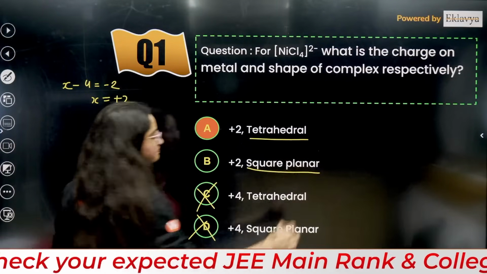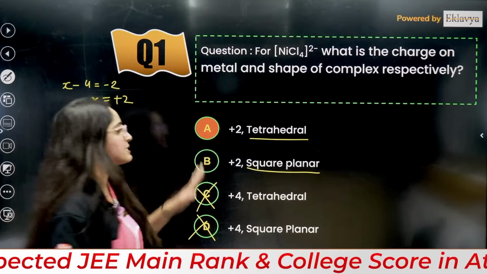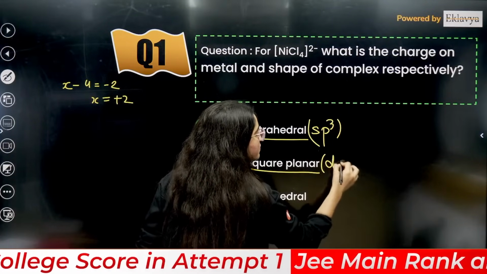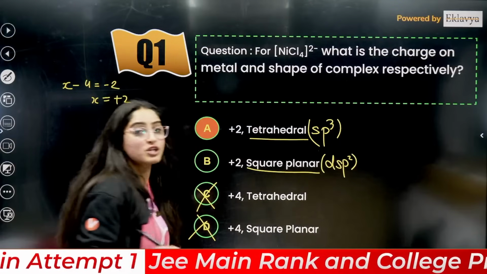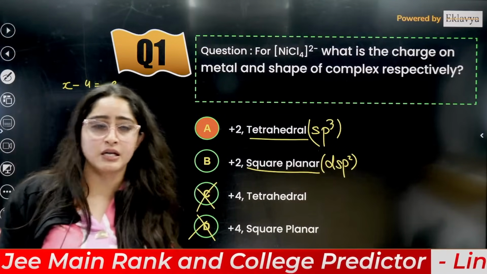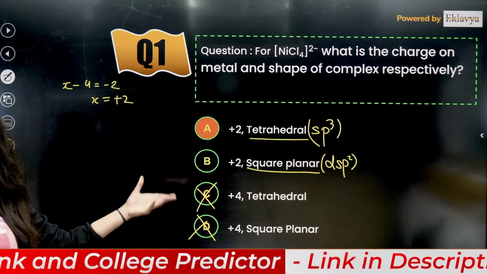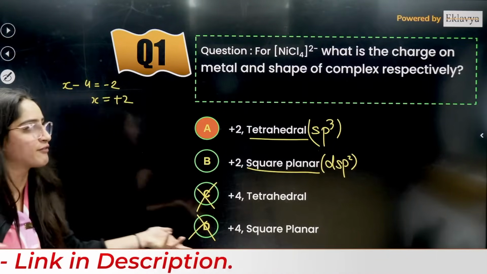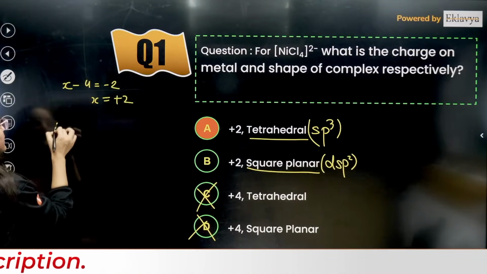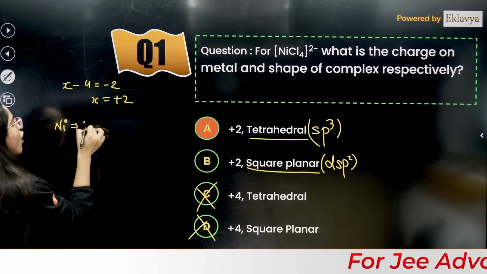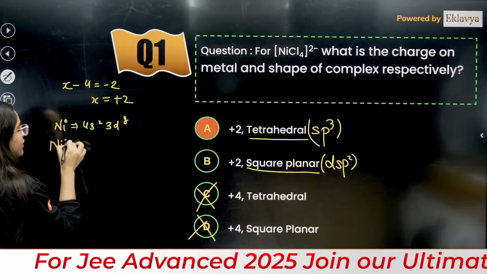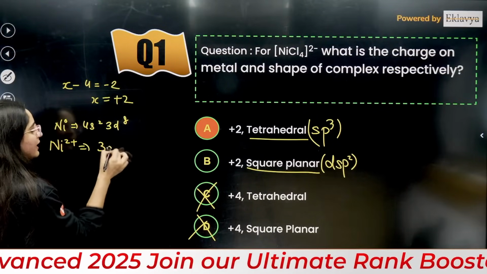Now find out whether it will be, see, tetrahedral is sp3 hybridization, this is dsp2 hybridization, right? So you just need to check the hybridizations here. To check the hybridization, is chlorine a weak field or a strong field ligand? Chlorine is a weak field ligand, right? So what will happen? Nickel is 28, so it will be 4s2 3d8, and nickel 2 positive is 3d8, right?